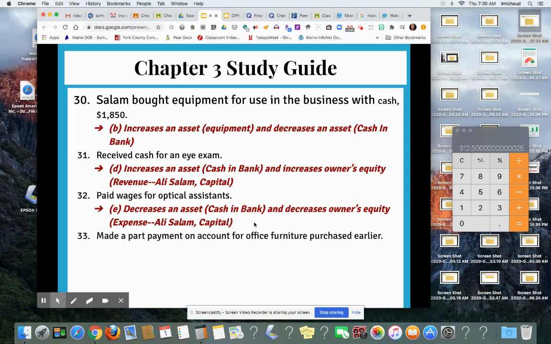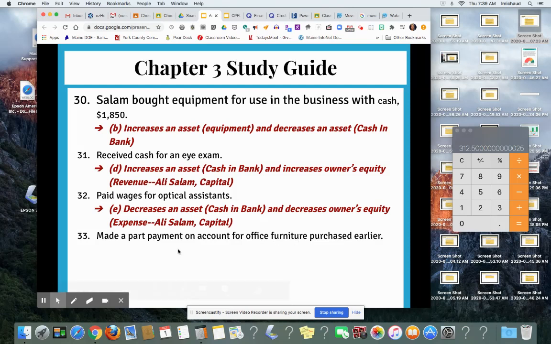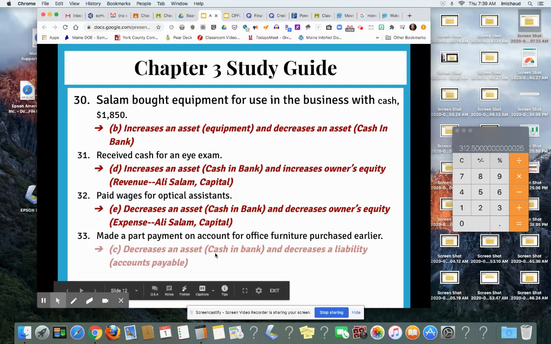33, made a partial payment on account for office furniture purchased earlier. So you purchased this office furniture earlier on credit. So you made a payment, so you have less cash in bank, which is an asset, but it also decreases the amount of money that you owe the creditor, which is your accounts payable.